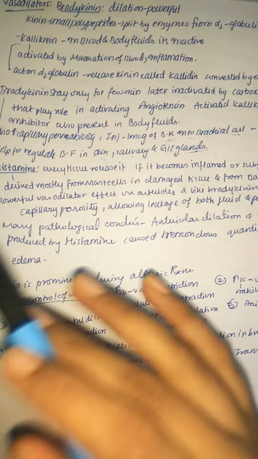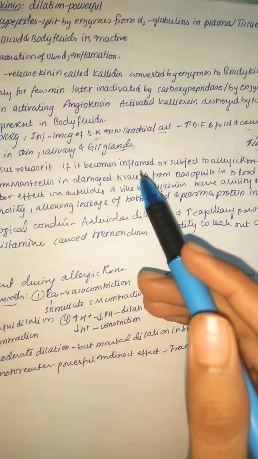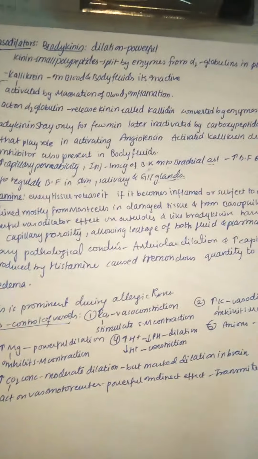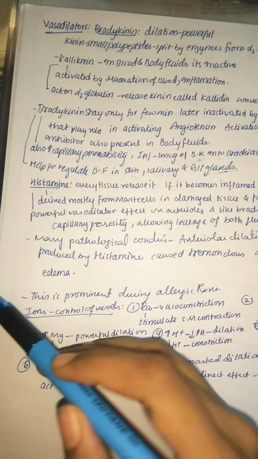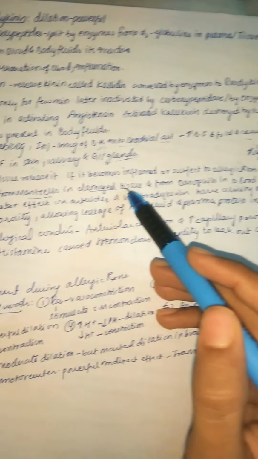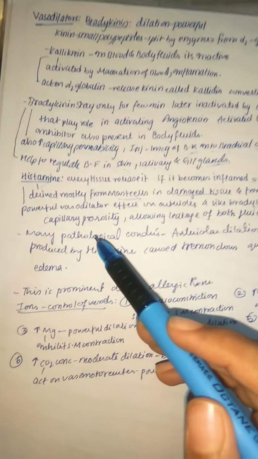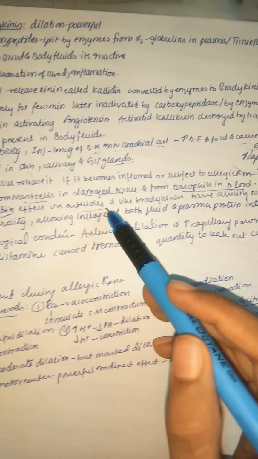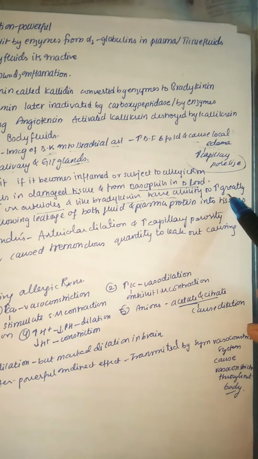Histamine: every tissue can release it whenever it gets inflamed or is subject to any allergic reaction. So mainly in inflammation and allergic reactions we see the release of histamine. Histamine is mostly derived from the mast cells in the damaged tissue and also from the basophils in the blood, and this is a powerful vasodilator which mainly affects arterioles, and like bradykinin has the ability to greatly